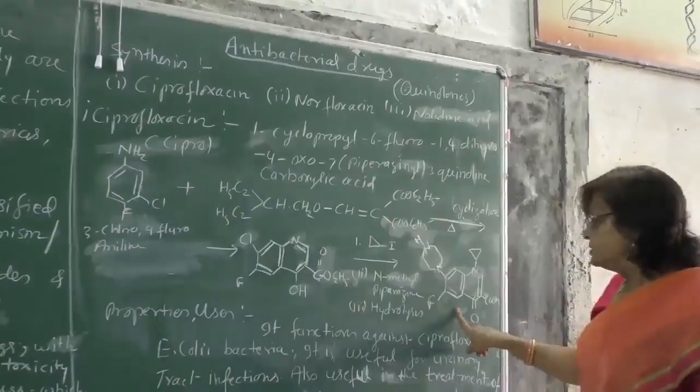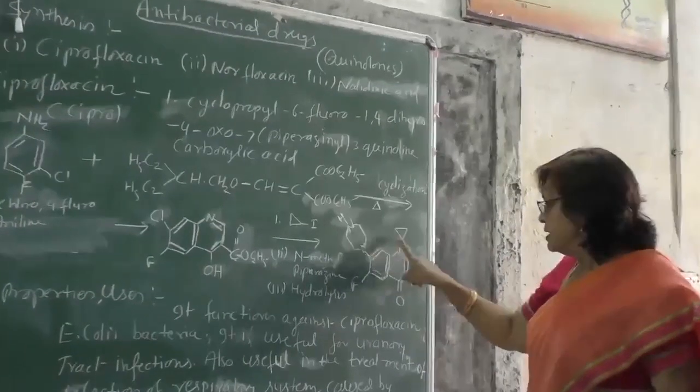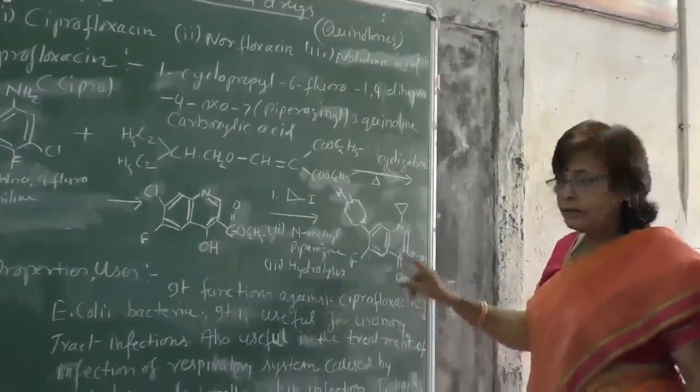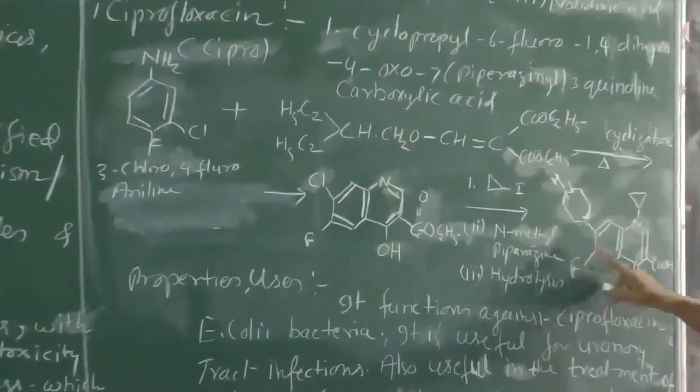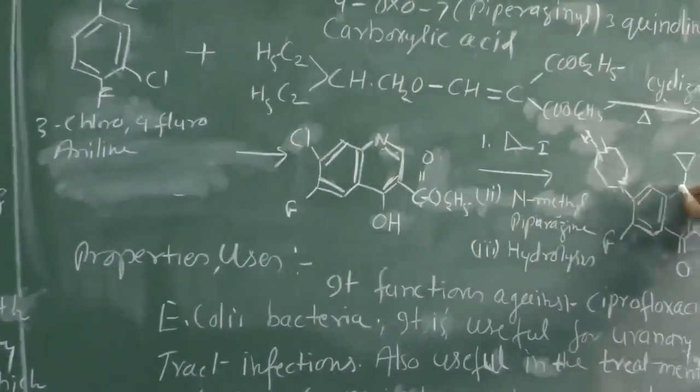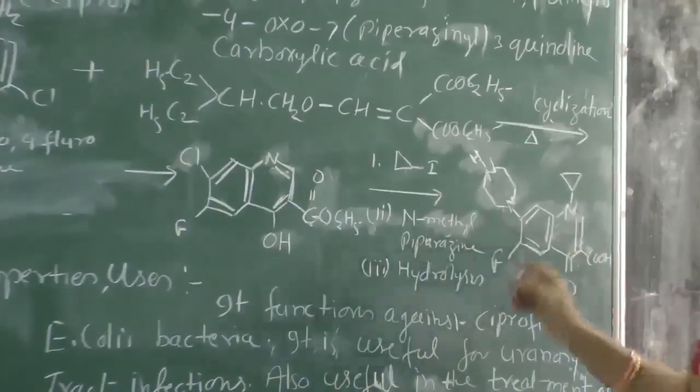And this is the structure of this drug. You can see it has a piperazine nucleus, a cyclopropyl attachment, a carboxyl group, a fluoro group, and this quinoline nucleus. Because it is a quinoline derivative, it has a quinoline nucleus.